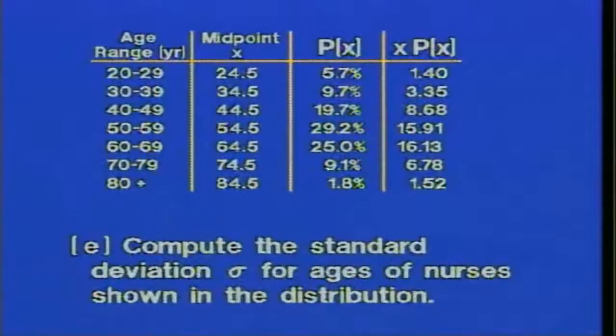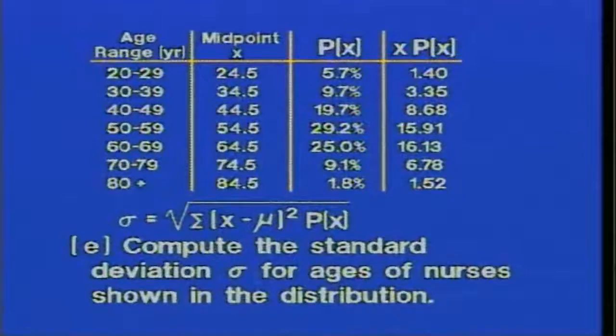Next, we want to compute the standard deviation, sigma, for ages of nurses shown in the distribution. And as before, we have a formula associated with this calculation, and here's that formula. We know that in the past we got a lot of mileage out of arranging our columns in order to accommodate the information for the formula. Notice that the formula involves mu, or the mean value, and we calculated that earlier. It's kind of important to write that down or have that in mind when we make the columns.